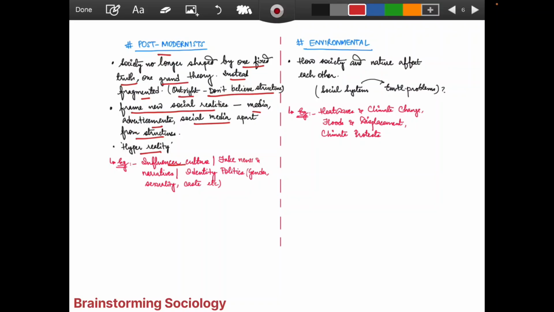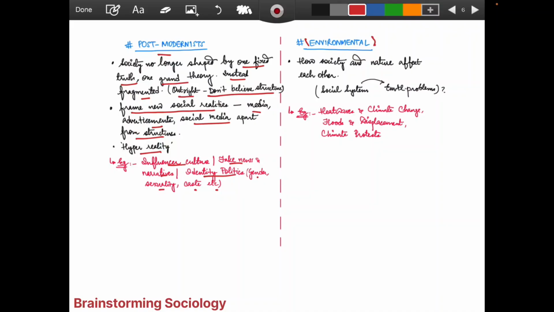More angles are being added to this. It's not one grand theory. Fake news and narratives are also developed, ideologies are also developed. It is also framing something. Identity politics is being talked of. Gender, sexuality, caste, etc. are being talked of. So postmodernists, you can think in one line, don't believe in structures. They have their hyper realities and they are talking about the framing of new social realities. Next, if I talk about the environmental perspective.